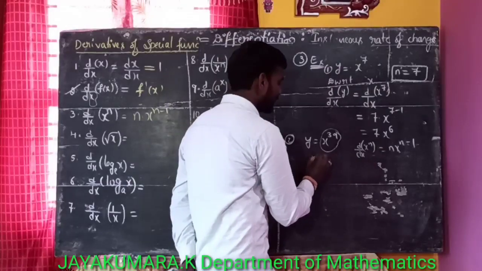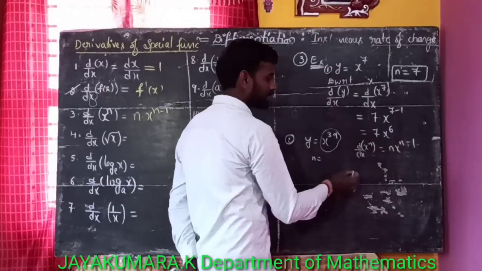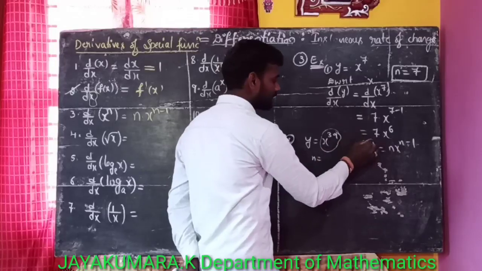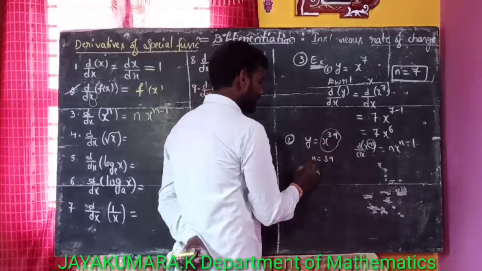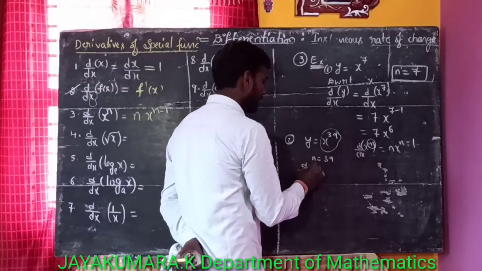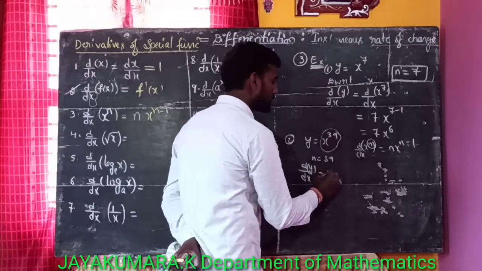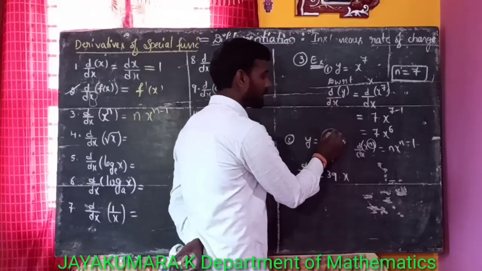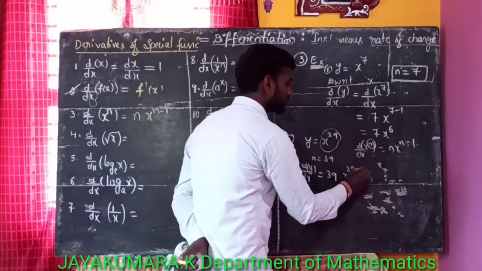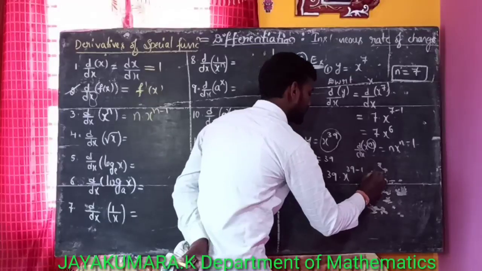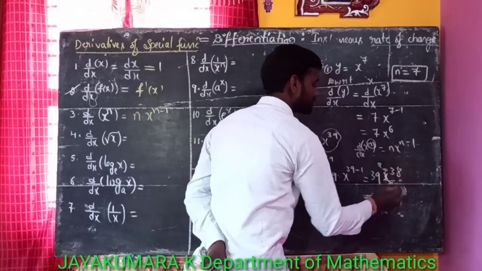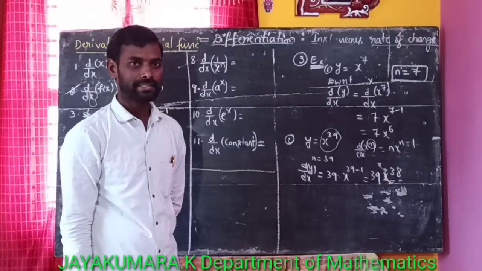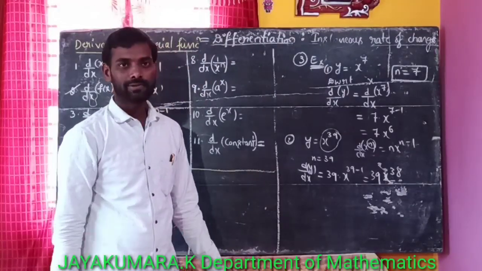But here n is equal to 39. So d by dx of y is 39 into x to the power of 39 minus 1, that is 39 into x to the power of 38. That is the derivative of x to the power of 39.